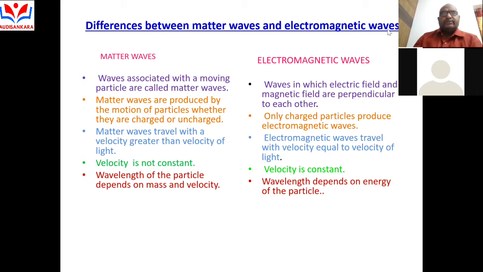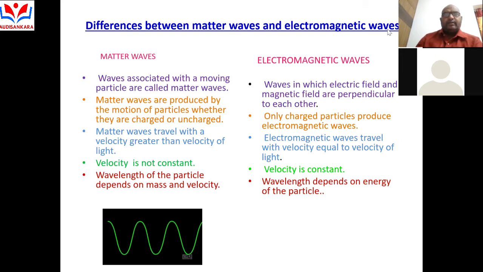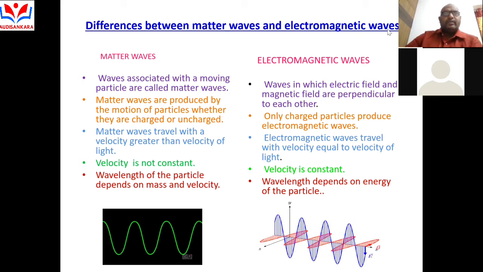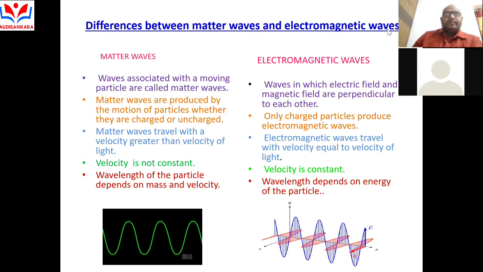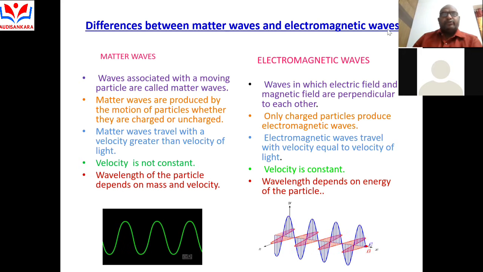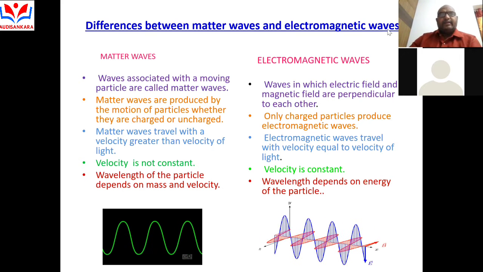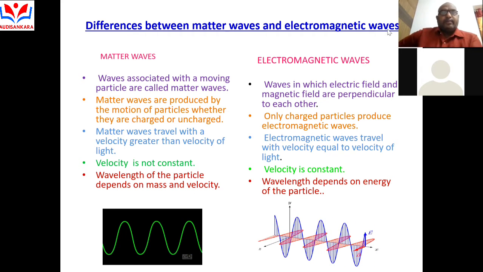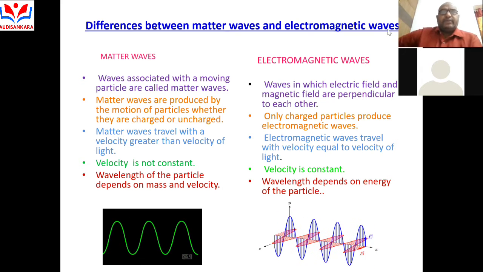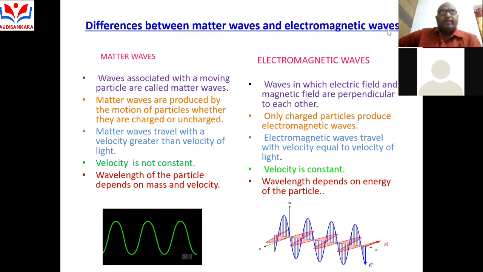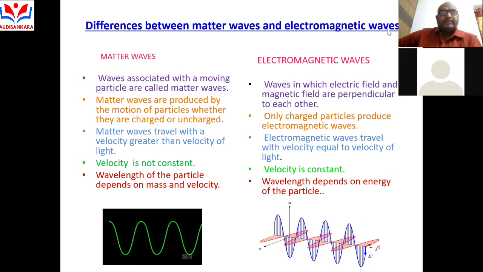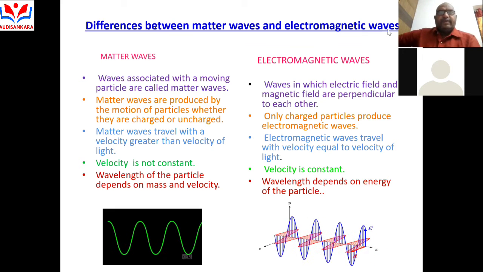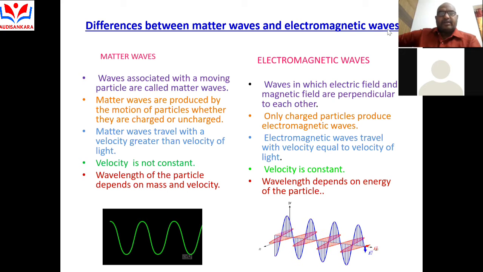A moving particle associated with a wave is known as de Broglie's wave. Matter waves are produced by the motion of particles, whether they are charged or uncharged particles. That means a moving particle associated with a wave is called matter waves.